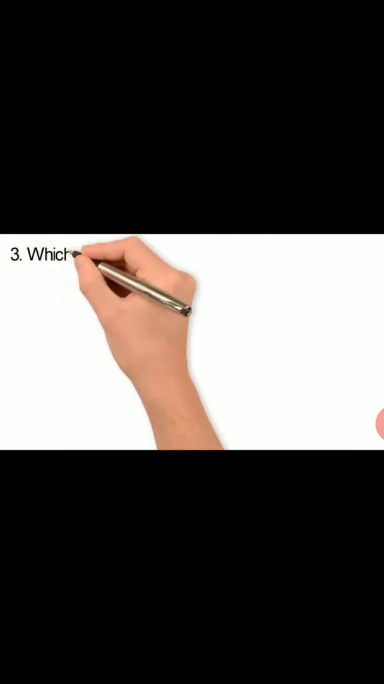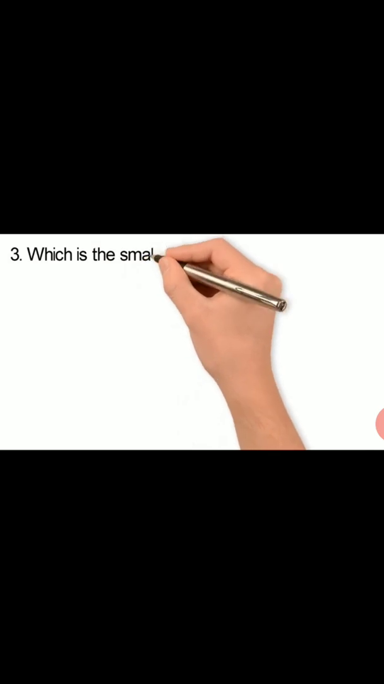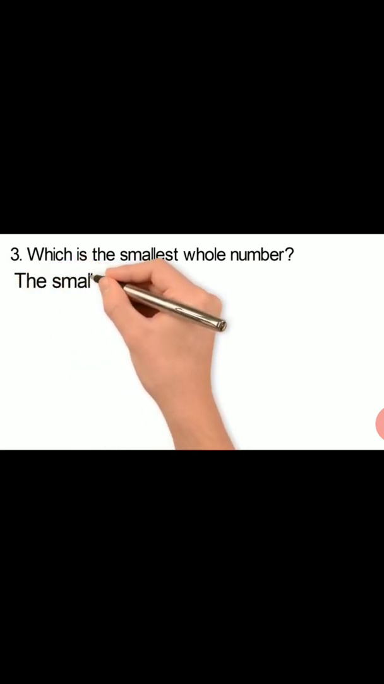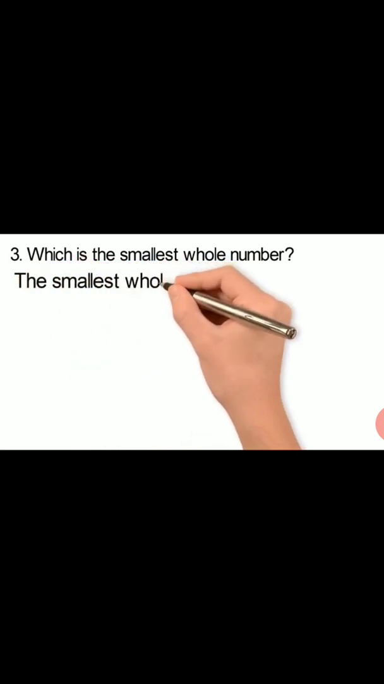Now question number 3 is, which is the smallest whole number? You have to write what the smallest whole number is. Yesterday I told you about the whole numbers. Whole numbers start from 0. So 0 is the smallest whole number.